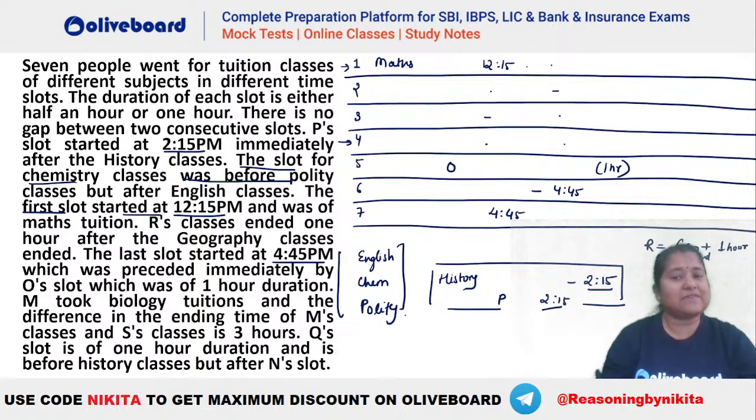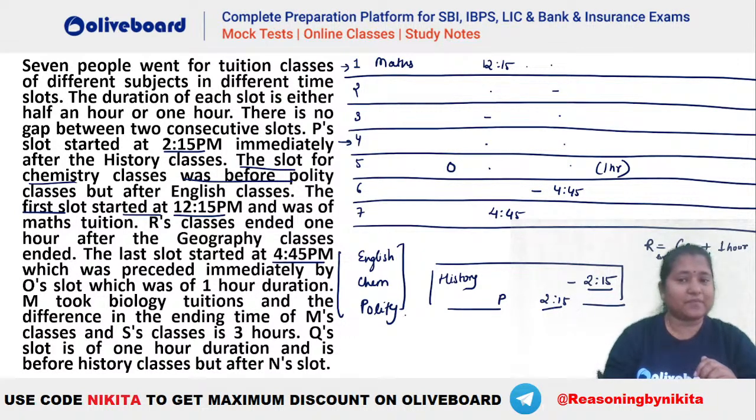That means, let's say if this is 4:45 here, where should we have your 2:15? 2:15 has to be somewhere above this O only. It cannot be like, let's say this is your 2:15 here, 2:15 to 3:15, 3:15 to 4:45. That's too much, right? That's not a possibility. And also immediately after 2:15 we should have your P here, right? I hope this is clear.